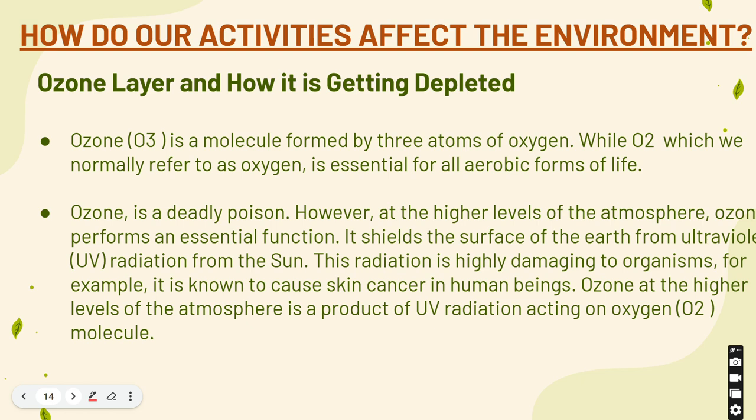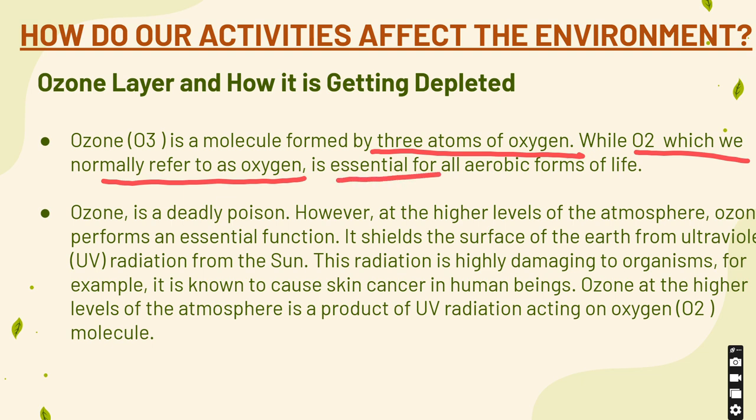The last topic in the chapter is how do our activities affect the environment? Ozone layer and how it is getting depleted. What is ozone? Ozone is O3, a molecule formed by three atoms of oxygen, while O2, which we normally refer to as oxygen, is essential for all aerobic forms of life. You very well know that without oxygen we cannot survive. Ozone is a deadly poisonous gas.